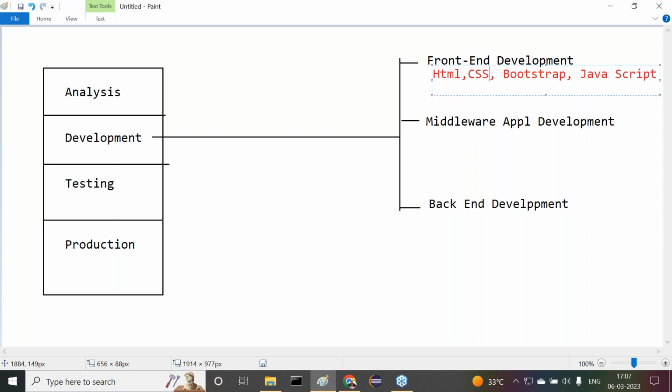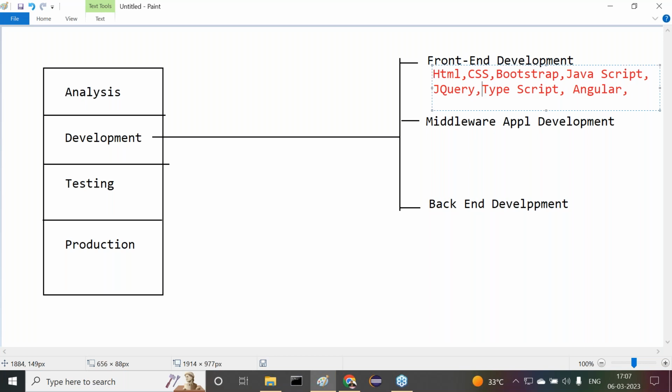Just one minute, let me list out all of them. HTML, CSS, Bootstrap, JavaScript. Then after this, TypeScript. Then after this, Angular. And before Angular, one more point: after JavaScript, we require another thing, for example jQuery.